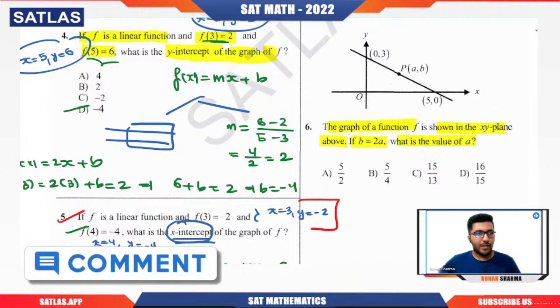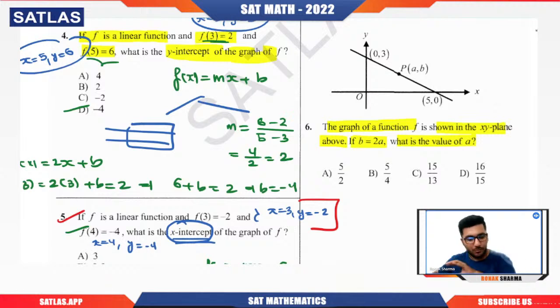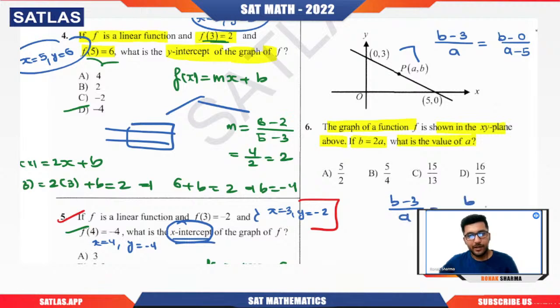Now try to understand. Whether they give you the table or the graph on which they have plotted more than 2 points, always one thing should come to mind: for any straight line, for any linear function, the slope value remains the same irrespective of any pair of points you have selected. I hope you are getting my point. So if I take these 2 points, b minus 3 divided by a minus 0, this should be equal to b minus 0 divided by a minus 5. So from here we get (b minus 3) divided by a equals b divided by (a minus 5).